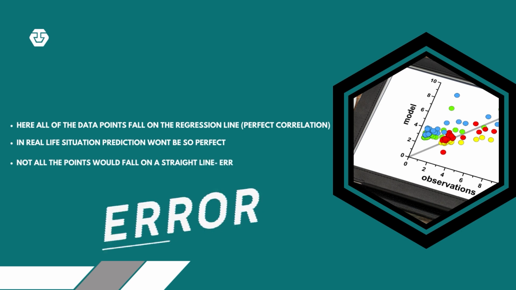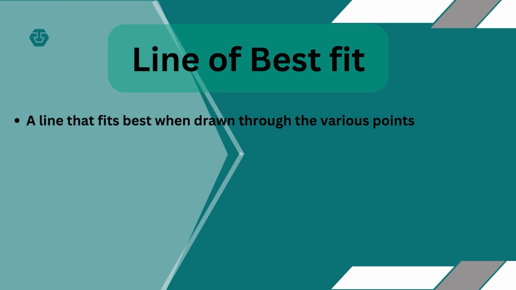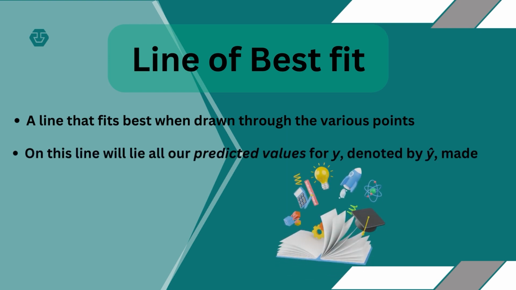These are the points which are away from the regression line, and they show some kind of error in our prediction. The line of best fit is a line which crosses through most of the points. On this line will lie all our predicted values of Y, denoted by Y cap, made from our understanding of the X values. This is the line that best fits when drawn through the various points.